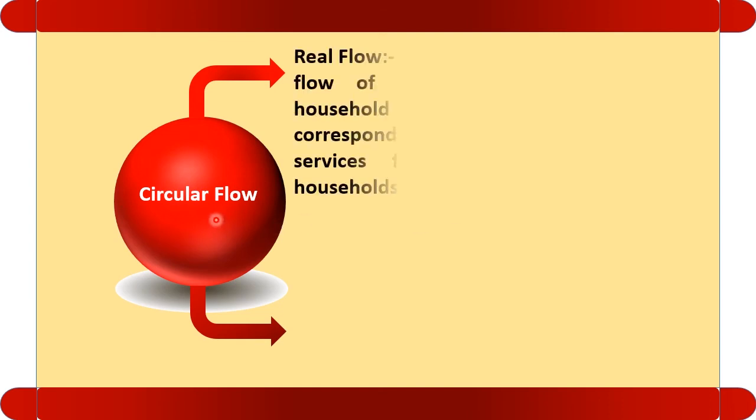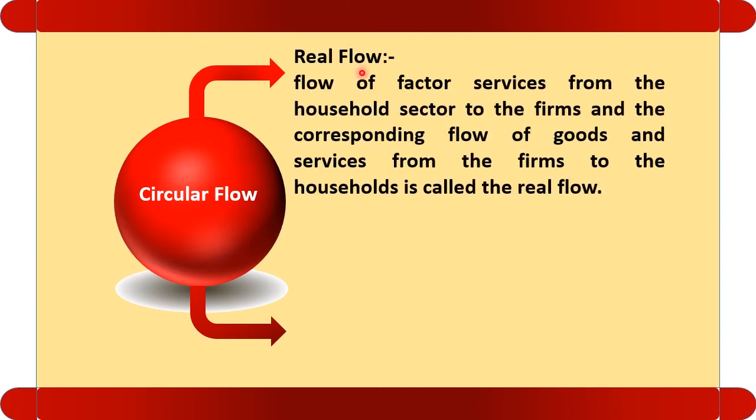Real flow: the flow of factor services from household to the firm, and the corresponding flow of the goods and services from the firm to the household, is called real flow. It means that the household provide factor services, and the firm provide goods and services. That is called real flow.